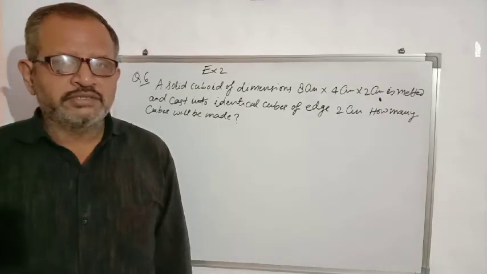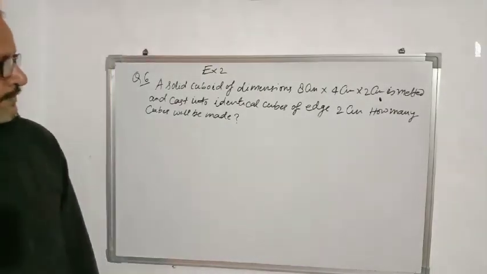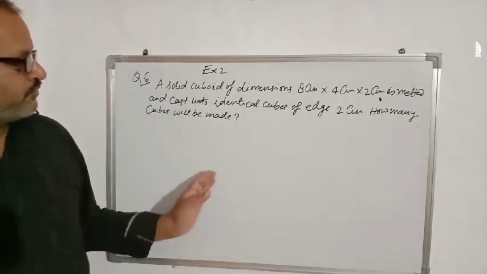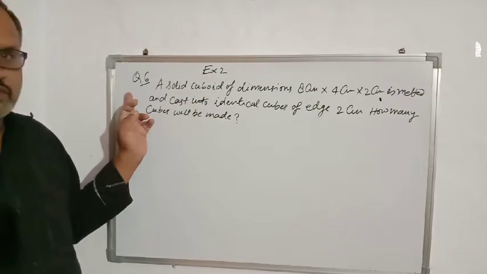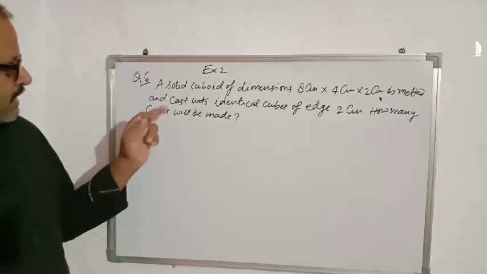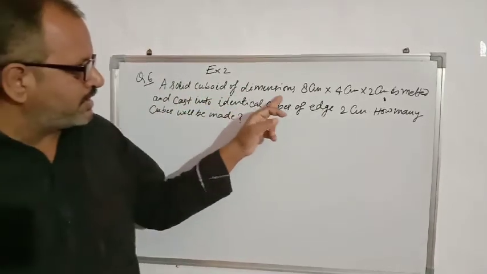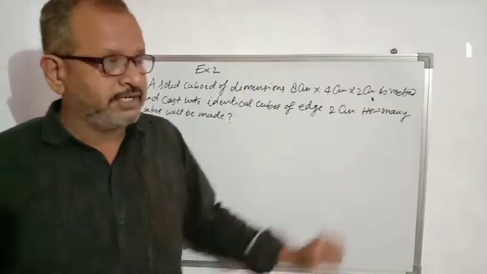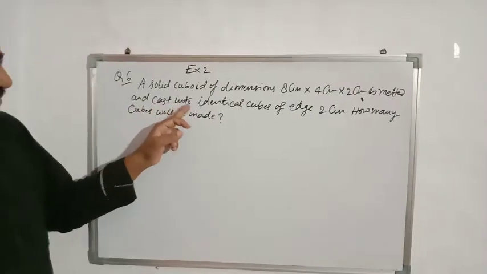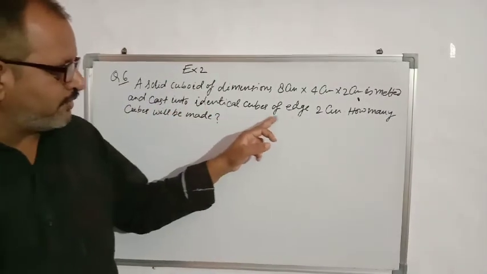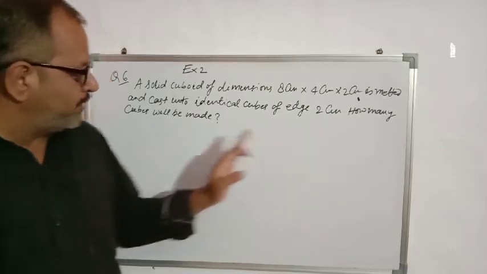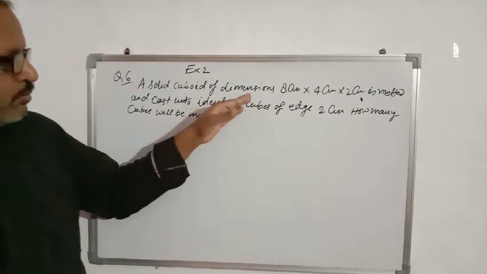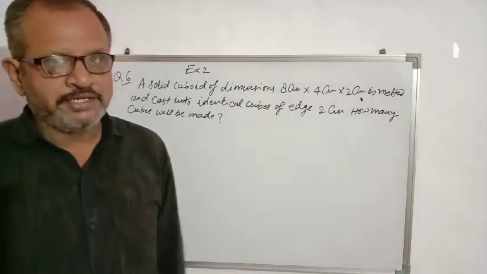Good morning, students. Today we will see some problems based on cube and cuboid. From exercise 2, I have taken first question number 6. A solid cuboid of dimensions 8 cm by 4 cm by 2 cm is melted and cast into identical cubes of each 2 cm. How many cubes will be made? How many cubes can be formed when a cuboid of this dimension is melted?